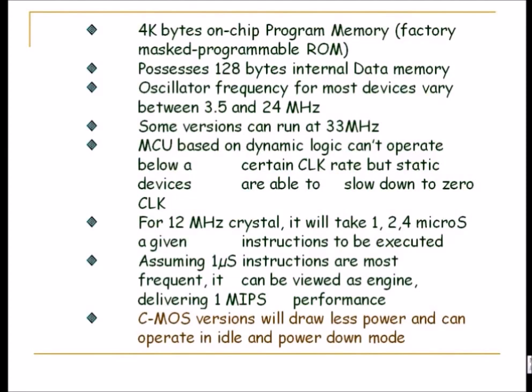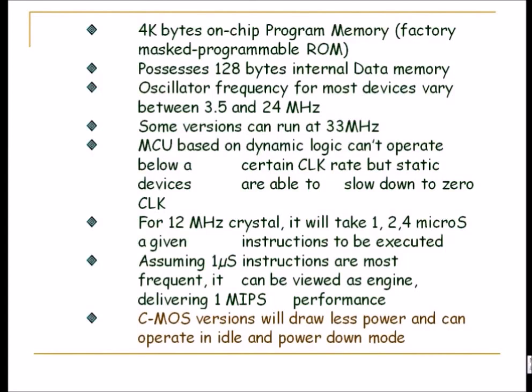So 1 machine cycle for executing 1 instruction takes that much, and it depends upon the type of instruction as well. Whether it takes 1 or 2 machine cycles, in the 8051 the instructions are not that optimized. Whereas in case of PIC controller, almost every instruction gets executed in 1 machine cycle only. So almost every instruction is going to take 1 microsecond only. Therefore it is also much faster.